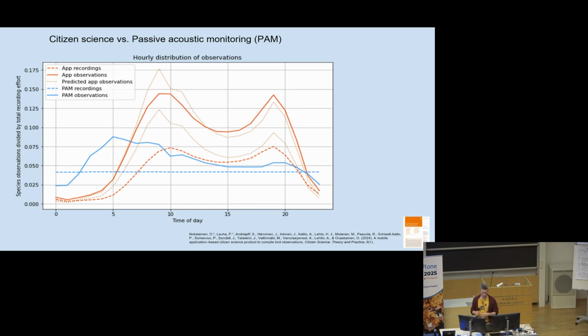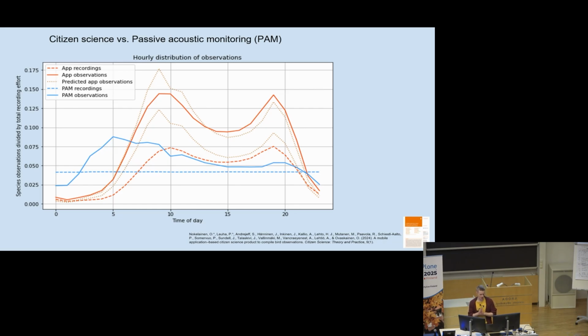this figure shows one example where we compare these recordings collected by the citizen scientists, so the app users, and these professional sampling sites. The blue lines represent these professional research station sampling sites. There the dashed line shows the sampling effort, which is basically constant because the microphones are out there and they record continuously around the day. And then the solid blue line shows the bird activity, so how many bird detections we get each hour.